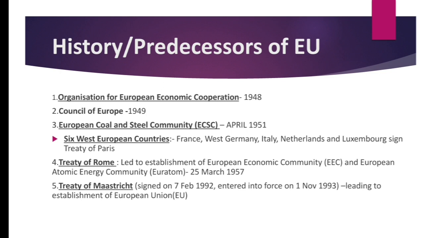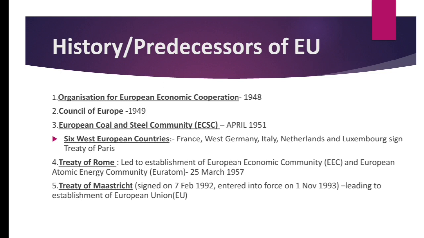So first one was Organization for European Economic Cooperation. It was formed in the year 1948. After that, Council of Europe was formed in 1949. Then European Coal and Steel Community, ECSC, very important for short answers. It was formed in April 1951 and 6 West European countries were a part of ECSC, that is France, West Germany, Italy, Netherlands, Luxembourg. They signed the Treaty of Paris, leading to establishment of European Coal and Steel Community.